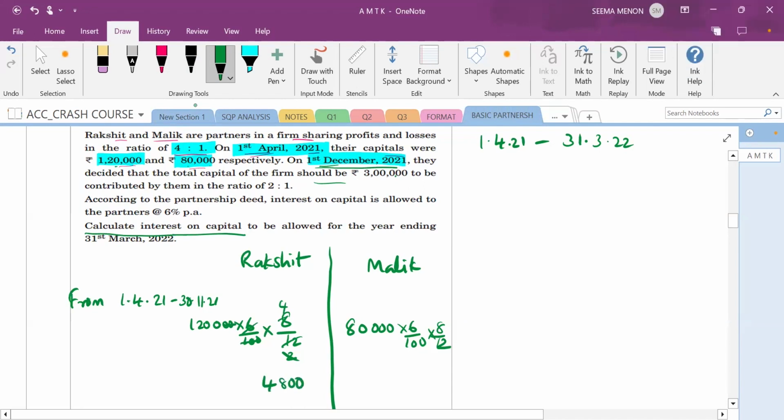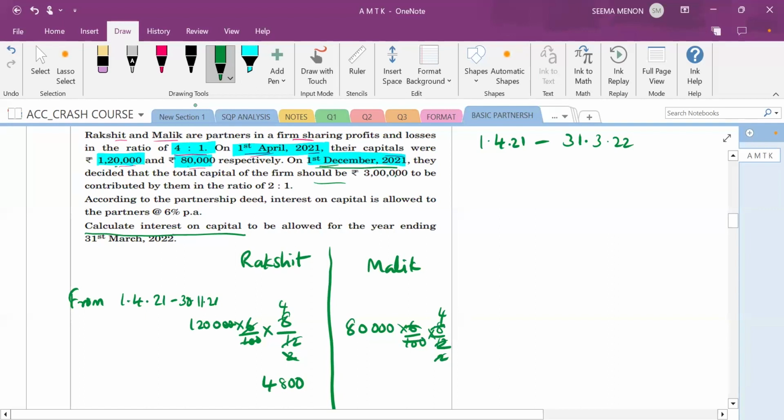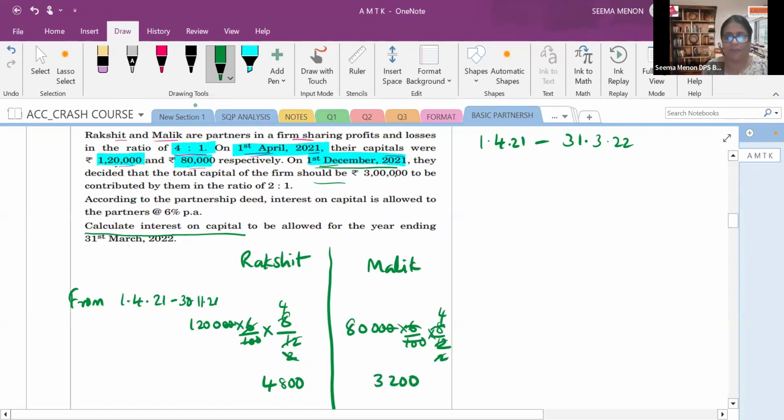Very good. Excellent. Then after that we are getting again 6 and 2, I cut. Then again I will cancel. 3,200. Very good. Very fast. Good. 3,200. Now what happened? From 1st December we have to find out the capital.